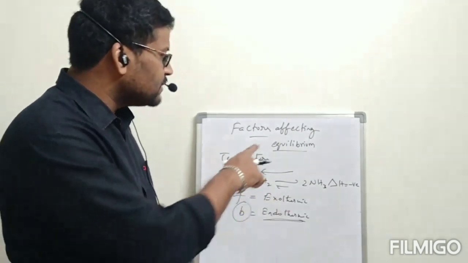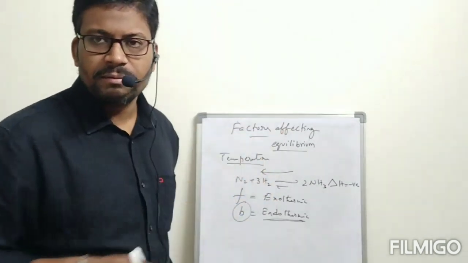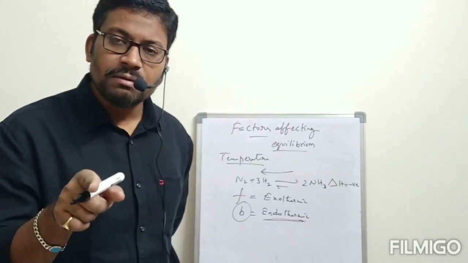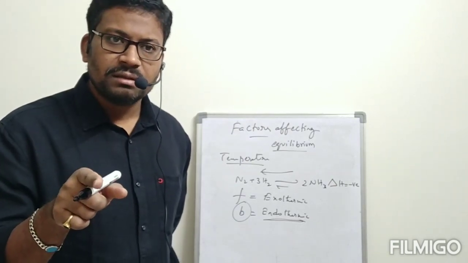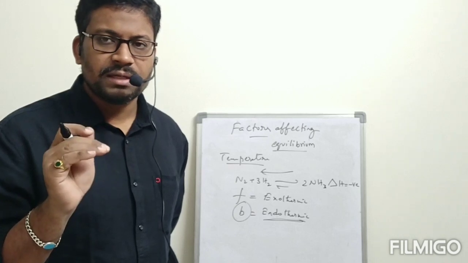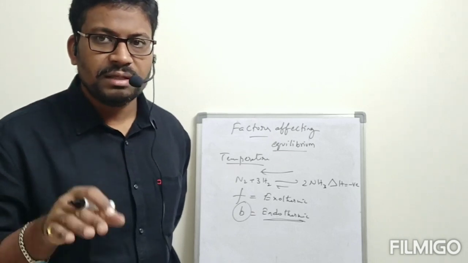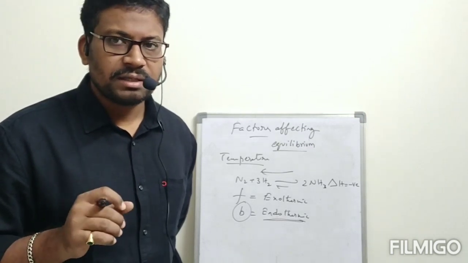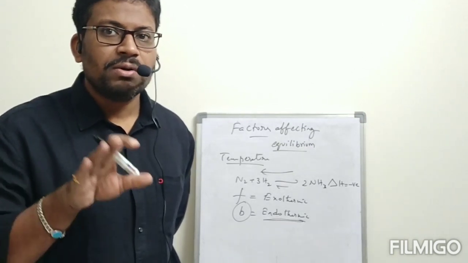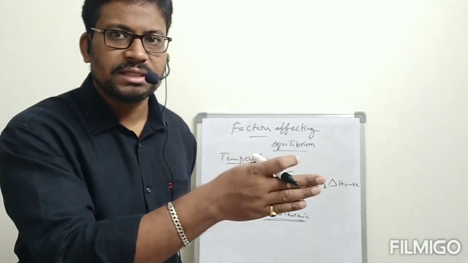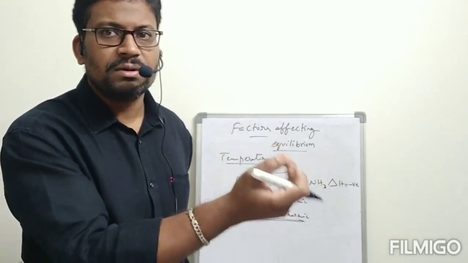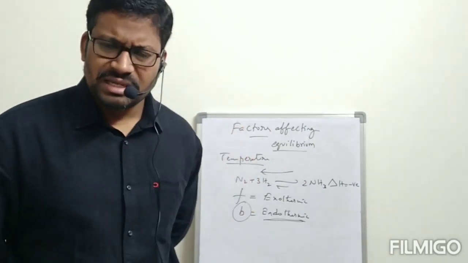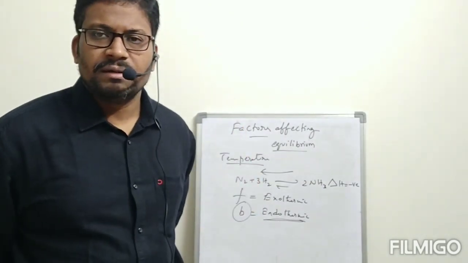So if they give delta H is negative for the whole equilibrium, we have to understand that it is for the forward reaction only, and the forward reaction is exothermic. Then temperature will not increase the exothermic reaction, it will increase the endothermic. So lower temperatures are required to undergo forward reaction, and higher temperatures are required to undergo backward reaction. In this way, we can see the temperature effect, same according to Le Chatelier's principle only.